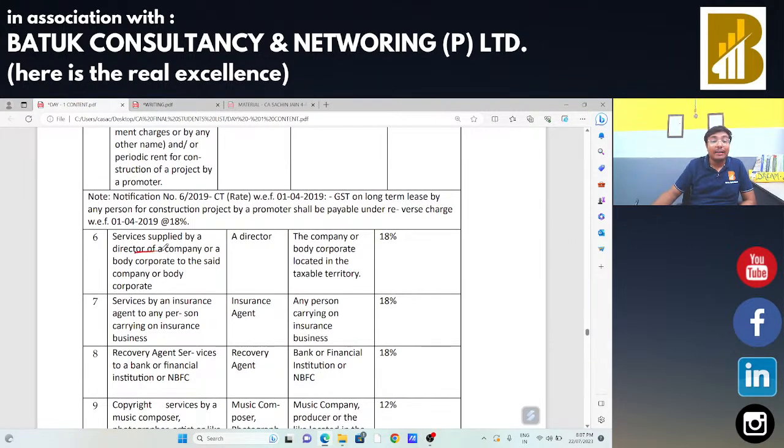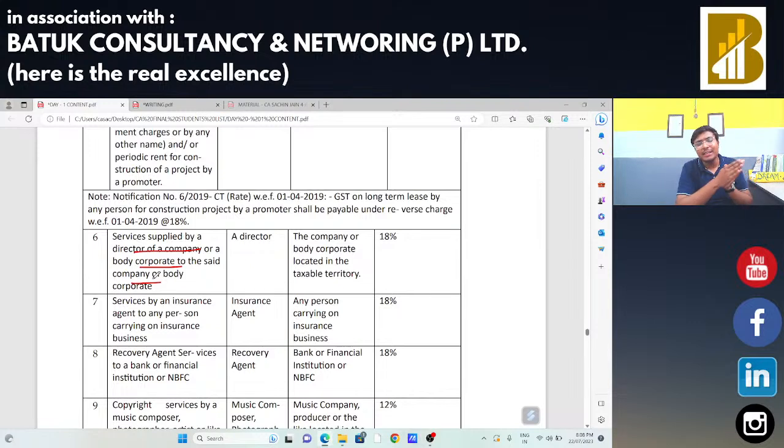Services provided by the director of a company to the body corporate or the company, if any director is going to provide any services to the company, in that case GST will be applicable. But if the director is going to provide any services in his personal capacity, in that case GST is not applicable. This is the latest notification which is announced by the GST Council in the 50th GST Council meeting. Okay, so this is not applicable for your examination. Okay, for May examination, this will be applicable.